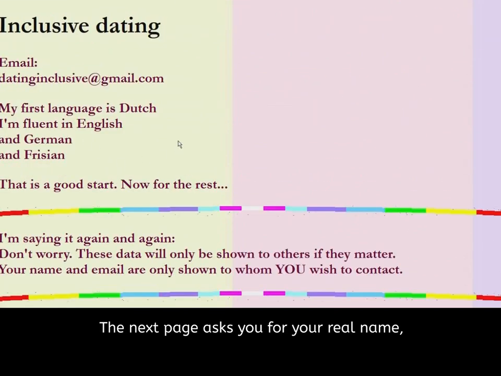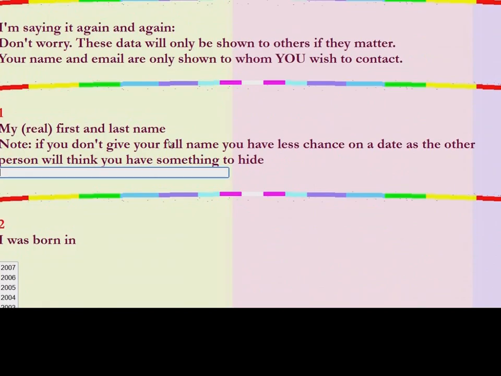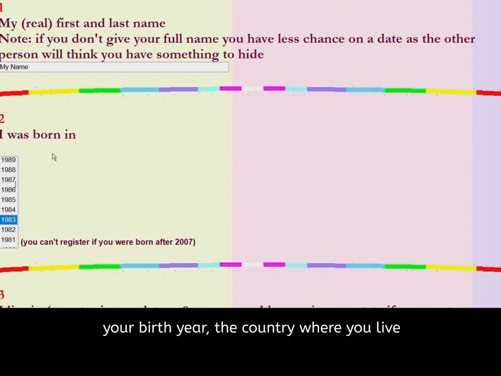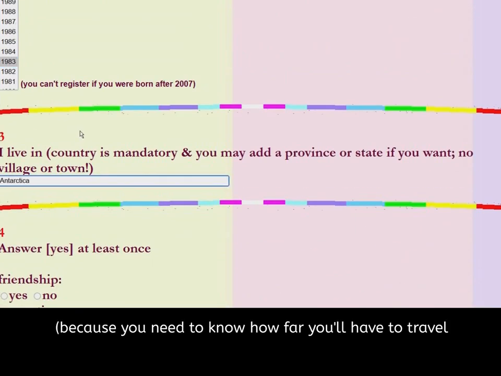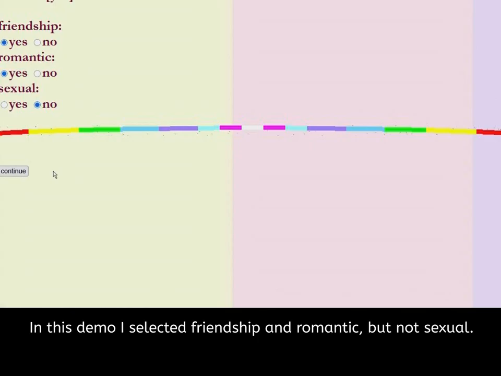The next page asks you for your real name, your birth year, the country where you live, because you need to know how far you'll have to travel in order to meet your date, and the type of relationship you want. In this demo I selected friendship and romantic, but not sexual.